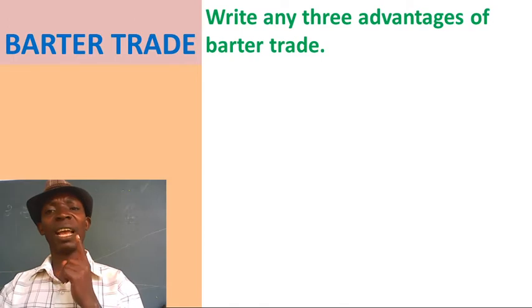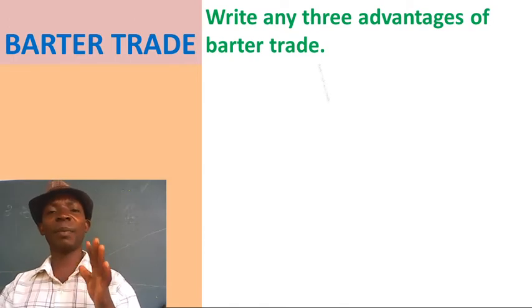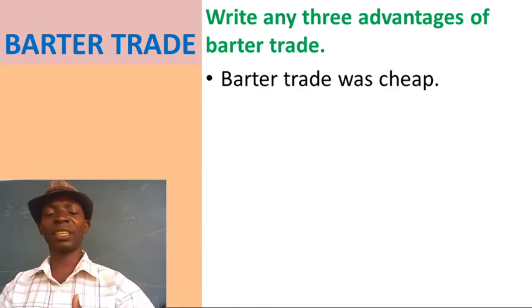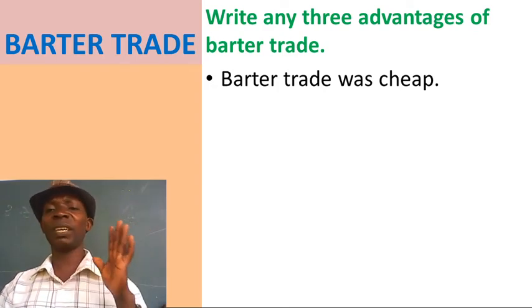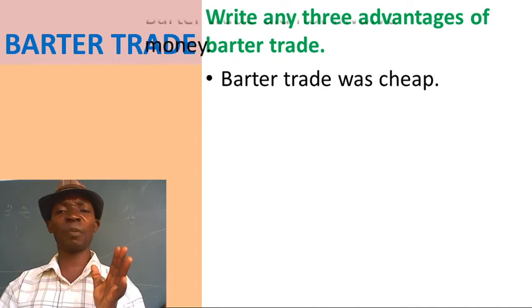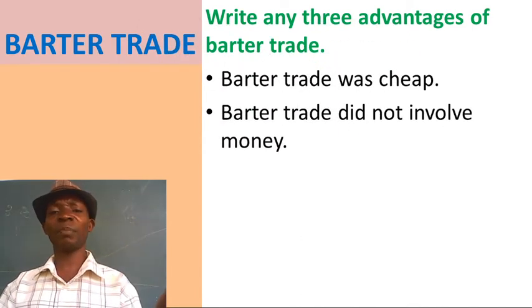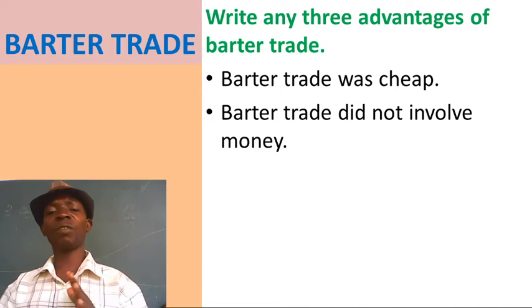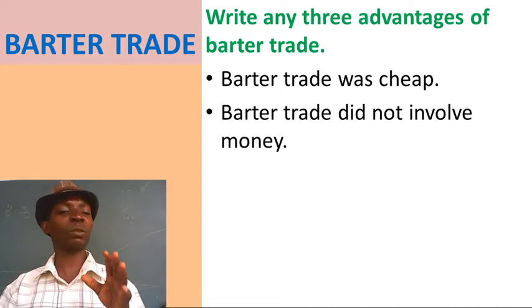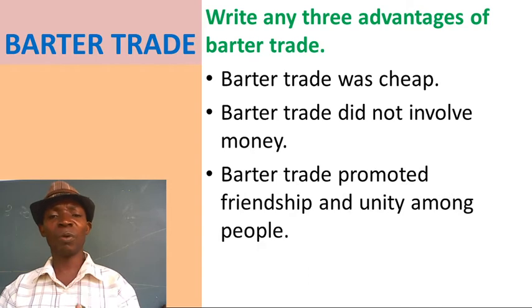Write any 3 advantages of barter trade. Good things about exchanging goods for goods. Barter trade was cheap. Very cheap. It didn't involve money. It was easy. Go and look for somebody, give something and he gives you something. There was no money that you first look for to get what you want.